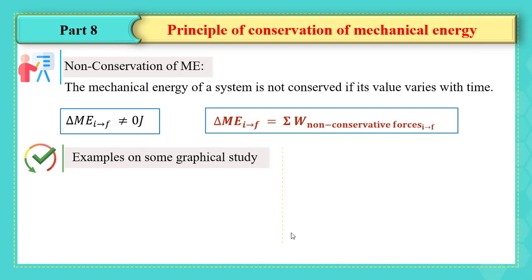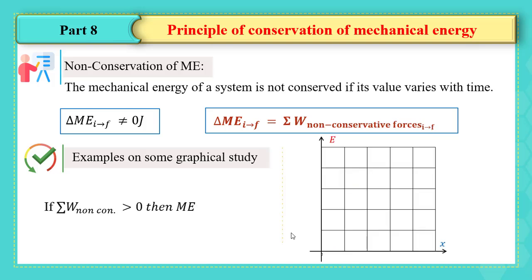The second example: if the sum of the work done by non-conservative forces is positive, in this case, the mechanical energy increases. If we look at this graph, we can find that the decrease in the gravitational potential energy results in an increase in the kinetic energy.